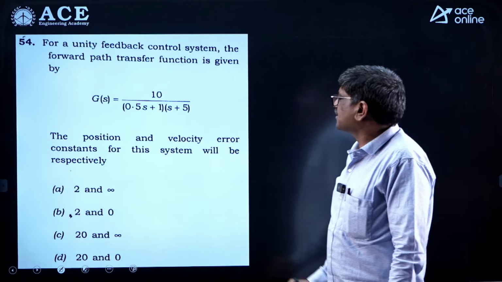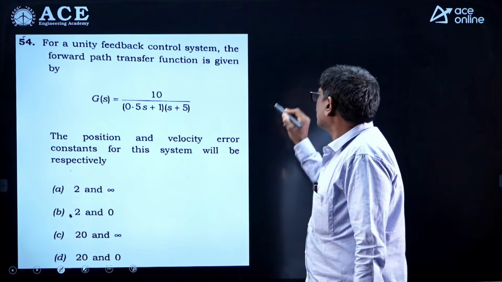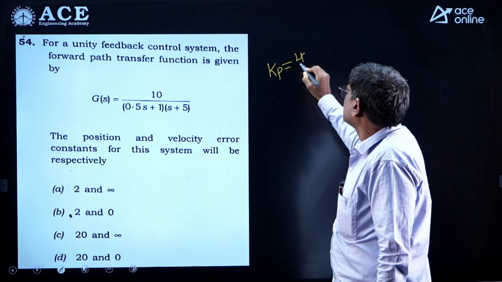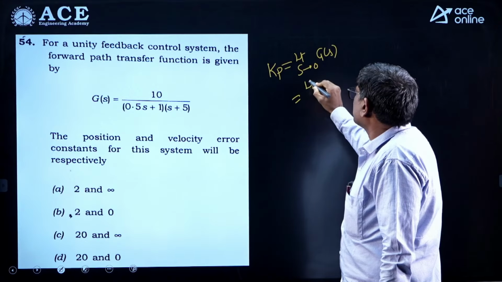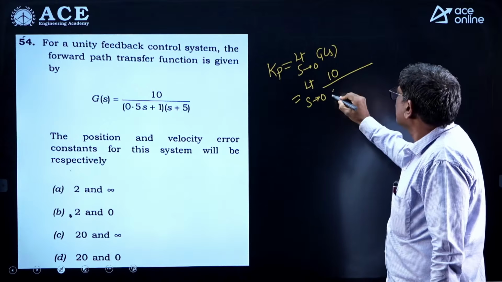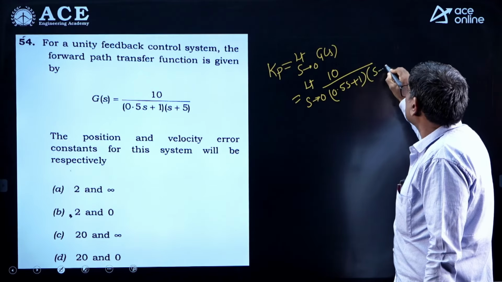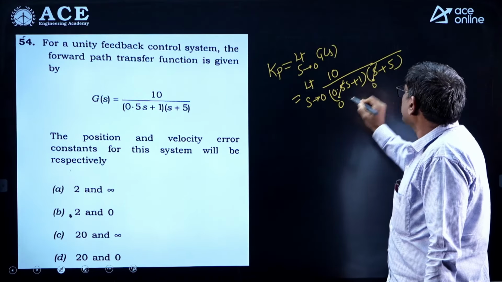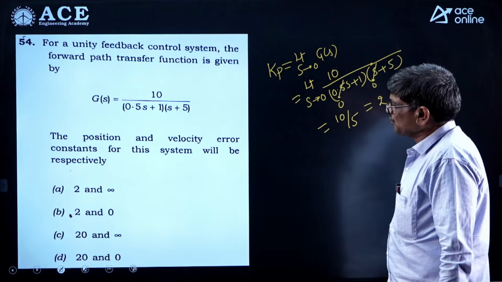Next here is asking the position and velocity error constants. So what is the position error constant formula? Limit s tends to 0, G of s. So if I substitute s tends to 0, G of s is 10 divided by (0.5s plus 1) into (s plus 5). You put s equal to 0, you will get 10 by 5. That means Kp is 2.